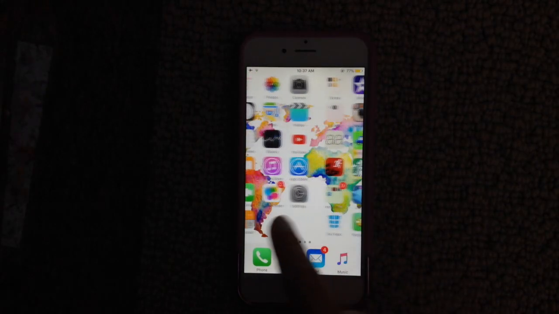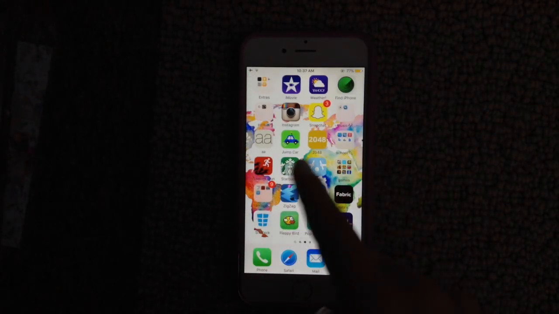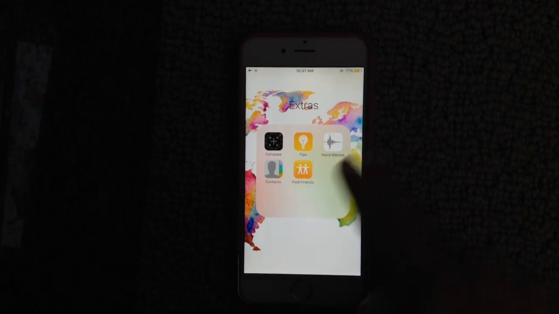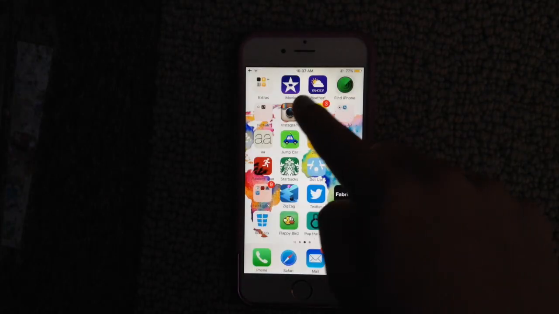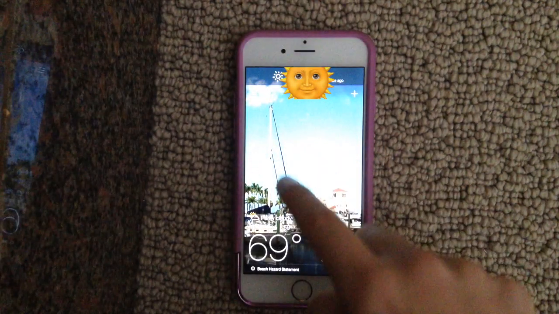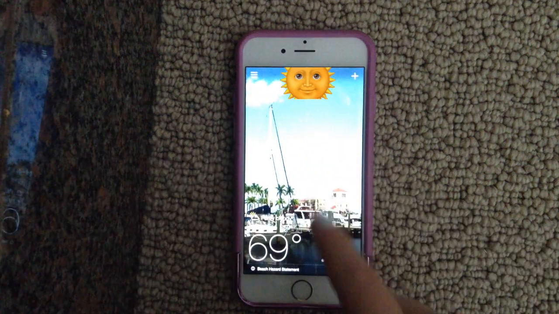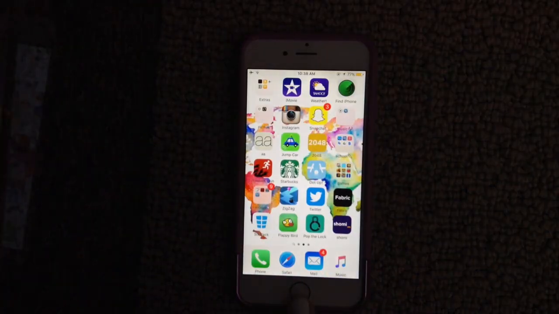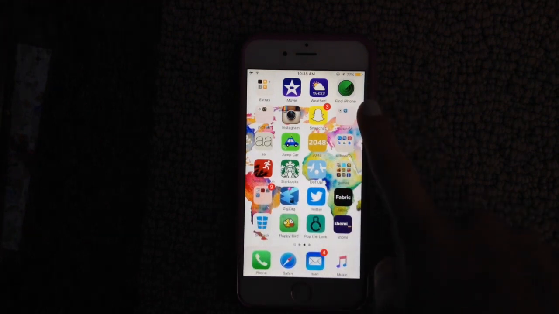So now on to the second page where it's more interesting, but I have this folder called Extra. So compass, tips, voice memos, contacts, and find friends. Then I have iMovie, and this actually came with the phone this time, and this is actually the weather app I will use. So it'll just have the temperature of the day and then just for the week. Then I have Find My iPhone in case I lose my phone.